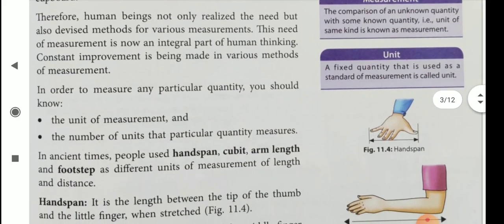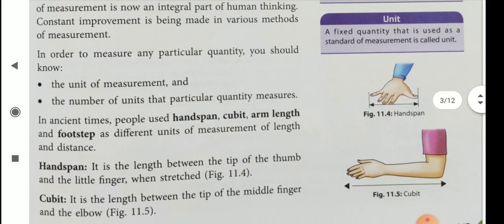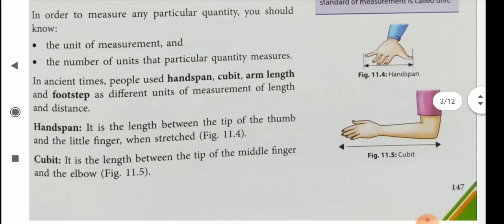So in order to measure any particular quantity, we should know the unit of measurement and the number of units that particular quantity measures. In ancient times, meaning earlier times, people used handspan, cubit, arm length and footstep as different units of measurement of length.